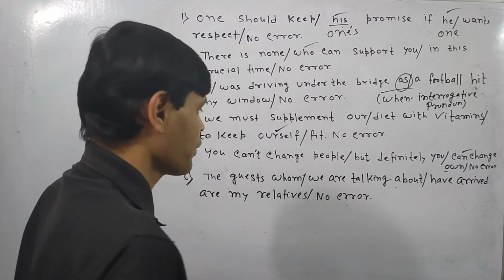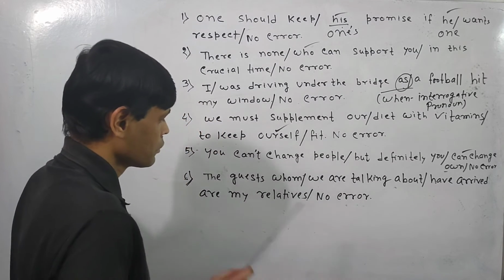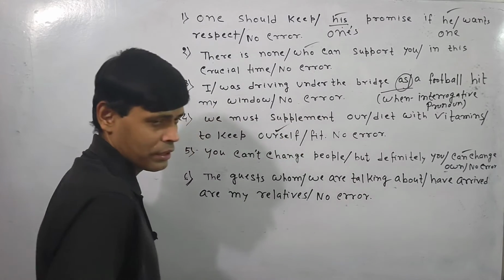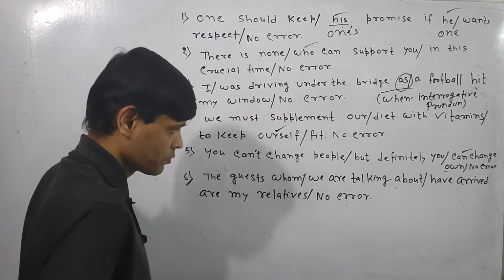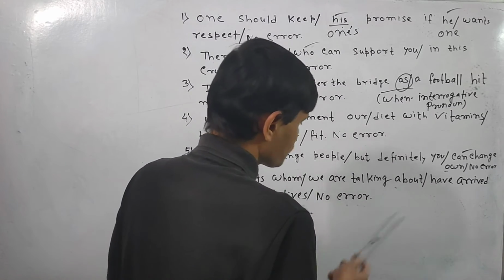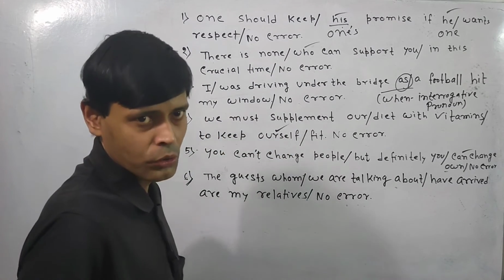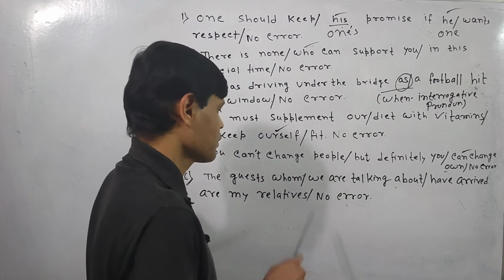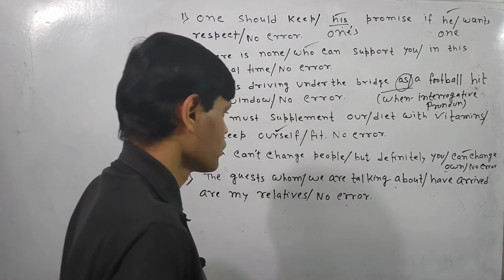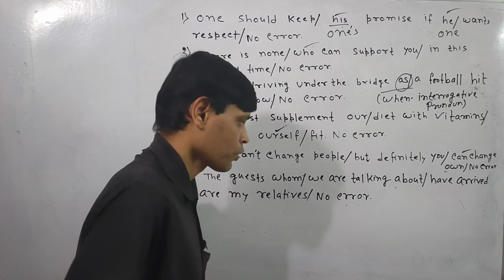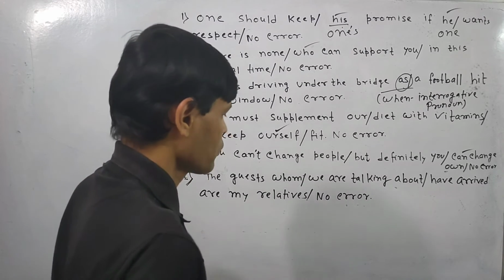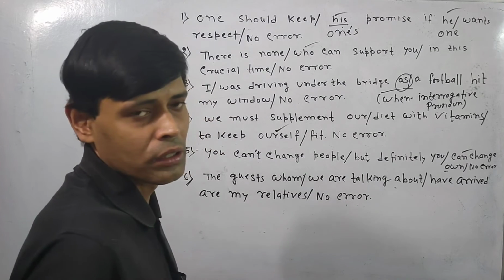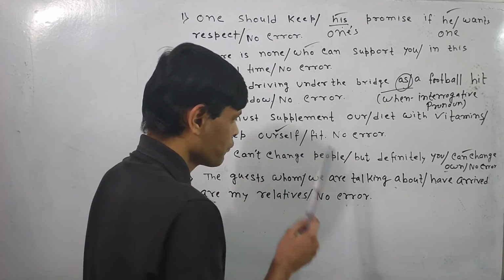But still we then are. If we consider are, where is the subject? The subject is missing. So if we consider guest, we can think have is the subject here. But if we consider are, there is no subject, because whom cannot be the subject, whom is the objective form, who can be the subject. So here the mistake lies here. The guest whom we are talking about. So here it is functioning as the objective form we have written.